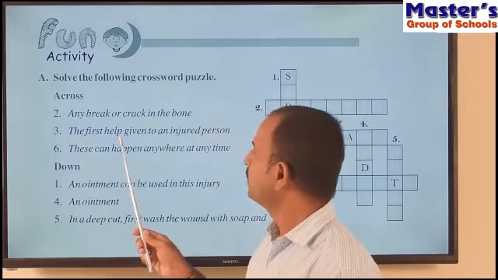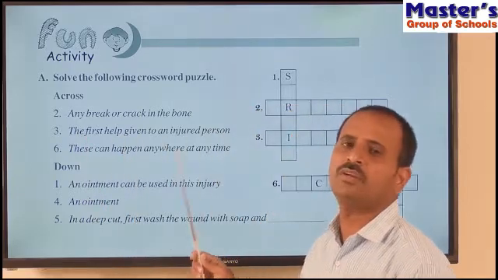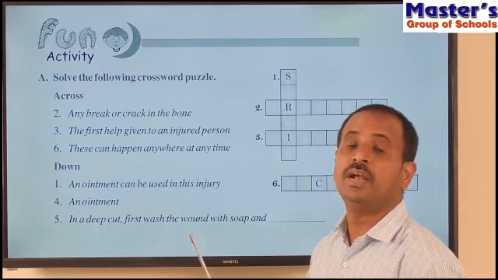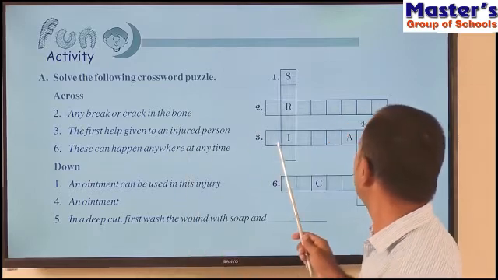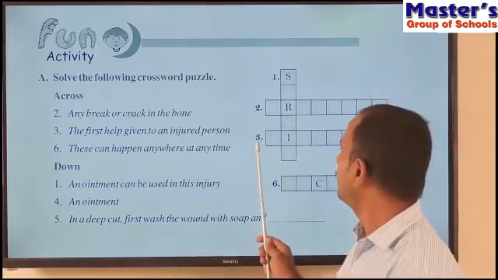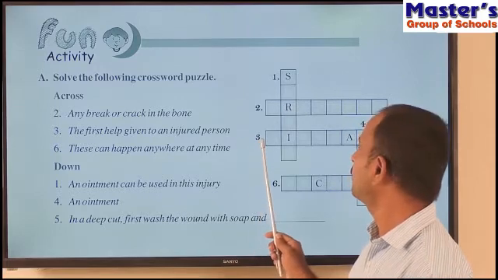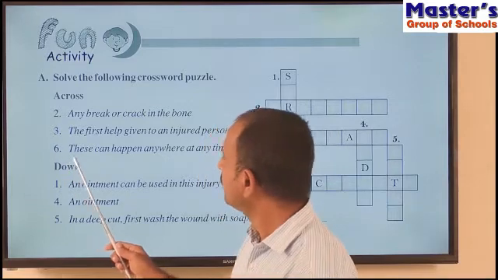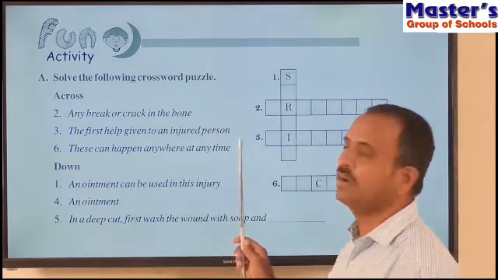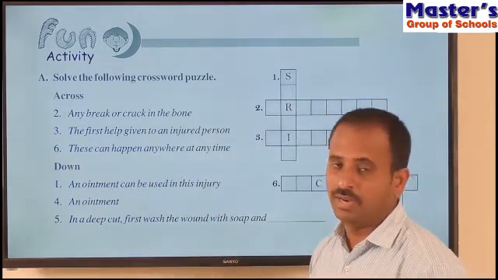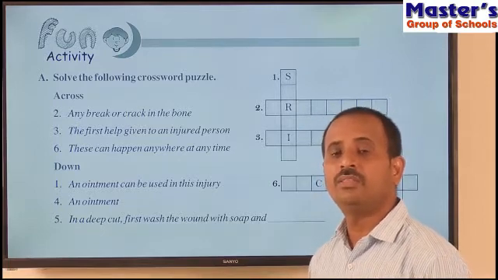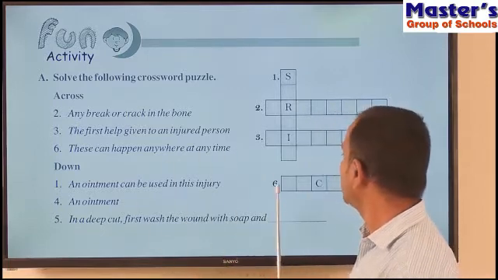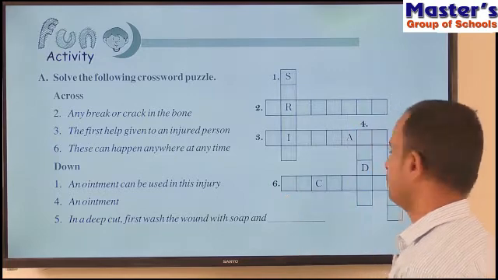The first help given to an injured person. What we call the first help given to the injured person, write that word in the third row. Here the number given is 3, so we have to write the answer for the third sentence in the third row. And see the sixth one: this can happen anywhere at any time. So what will happen anywhere at any time? Write that word in the sixth row in the blocks.